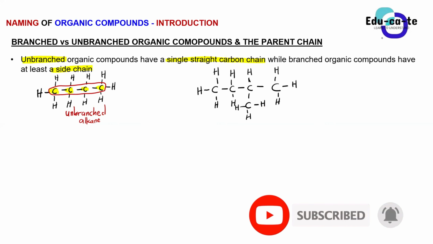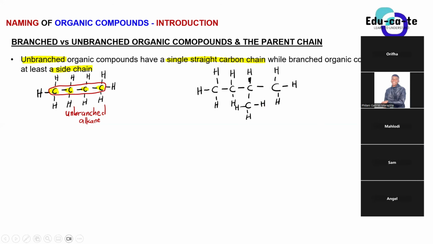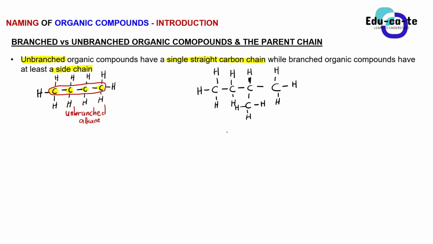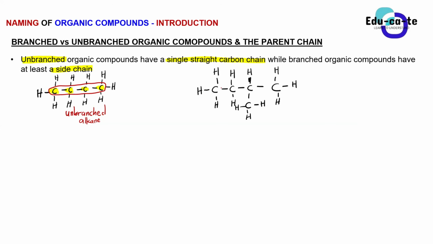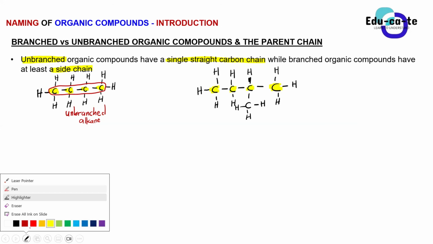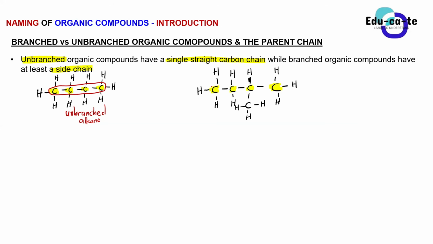This is also another alkane, but the difference now is that this one we say is a branched alkane. Why do we say that this alkane is branched? It is because if we try to trace the line of carbons here, this is carbon number 1, carbon number 2, carbon number 3, carbon number 4. So we can make one straight chain from this carbon. We can just say this is one chain of carbons that are consecutive, bonded to one another.